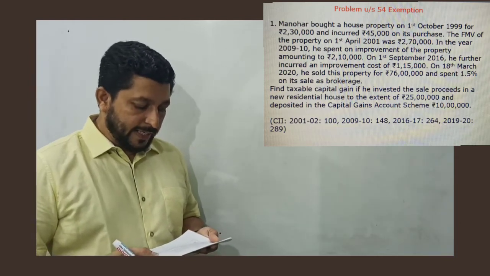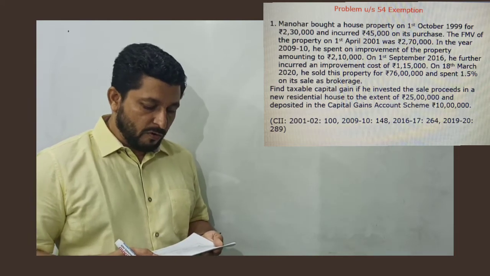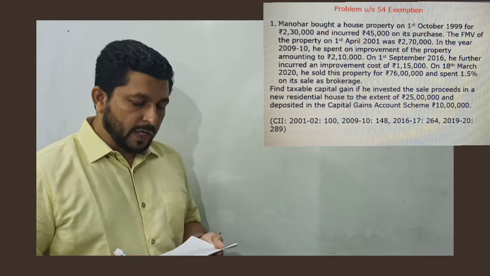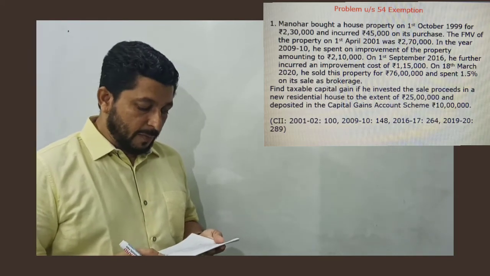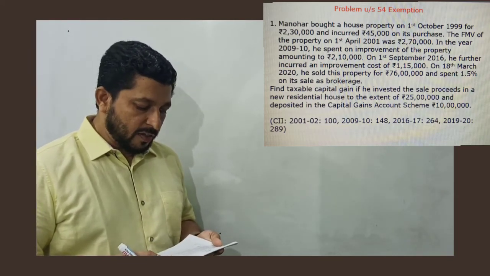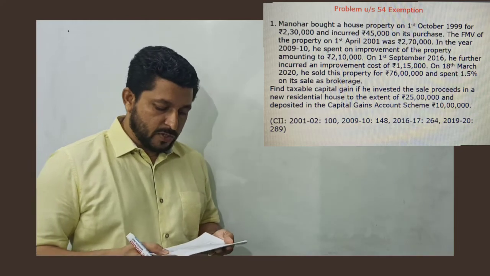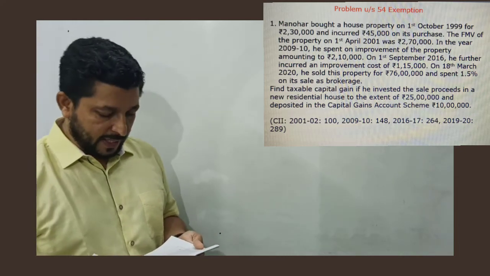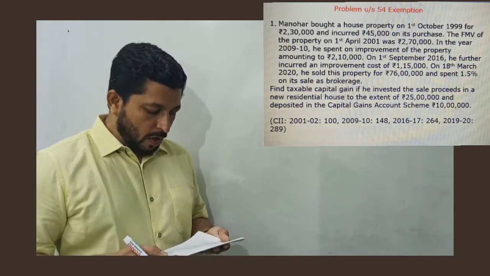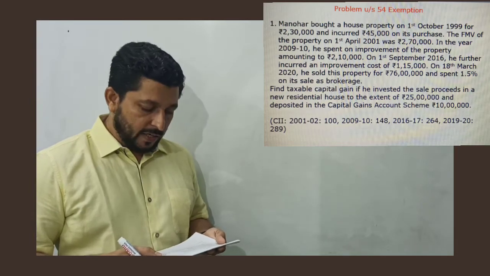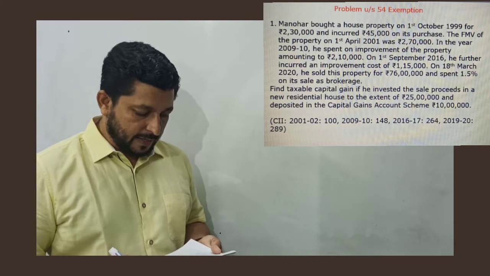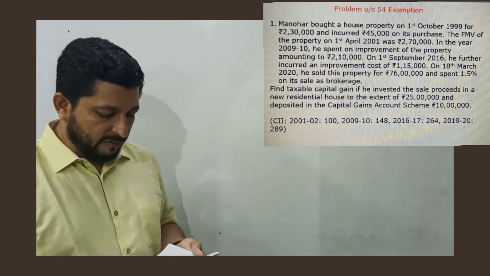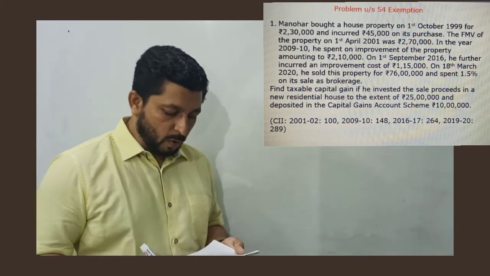In the year 2009-10, he spent on improvement of the property amounting to Rs 2,10,000. On 1st September 2016, he further incurred an improvement cost of Rs 1,15,000. On 18th March 2020, he sold this property for Rs 76 lakh and spent 1.5% on its sale as brokerage.